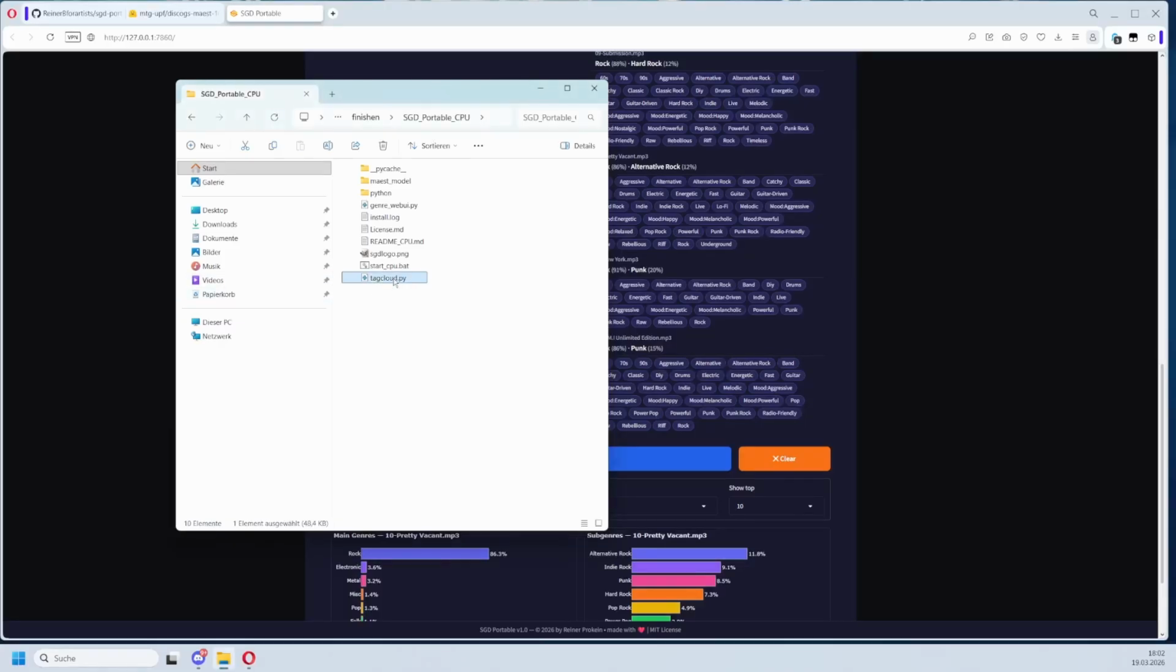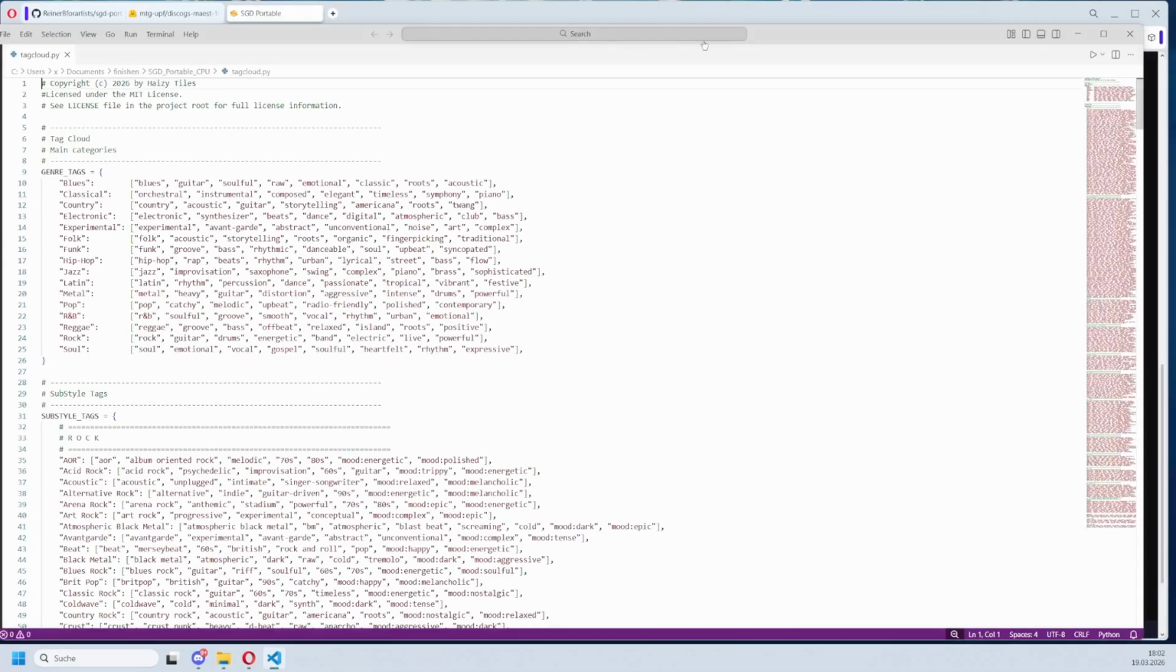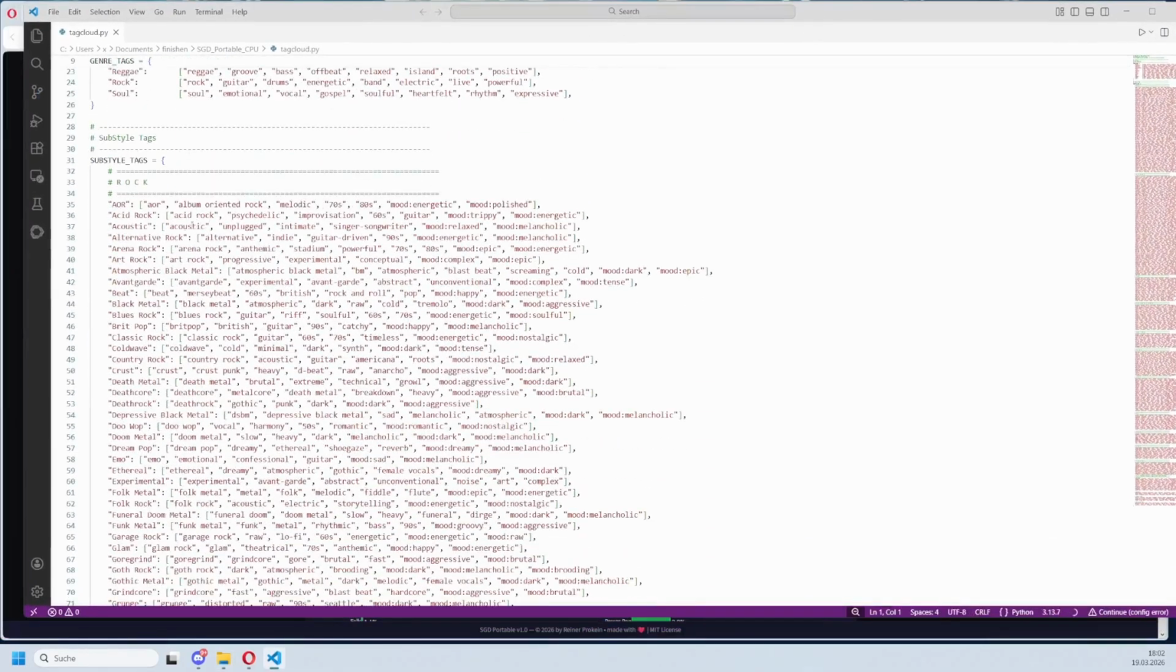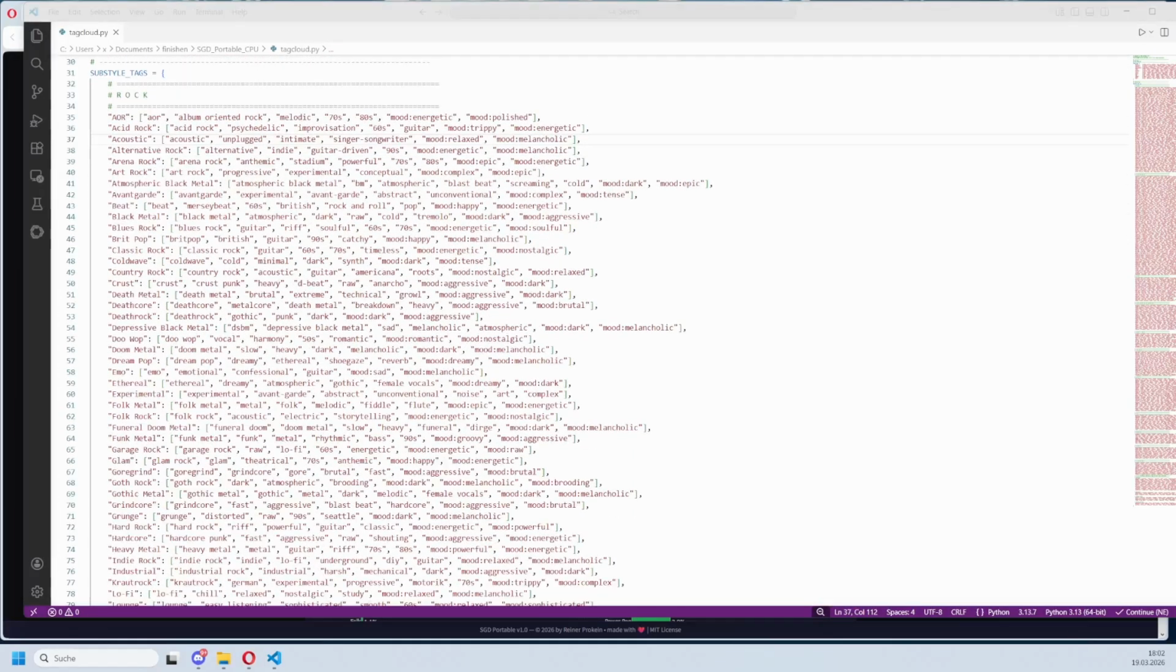We have here the tag cloud Python file in the folder. And when you open it up, then you can see that every subgenre has the tags in the same line here. Be careful, make sure that the file remains valid and the formatting stays intact.